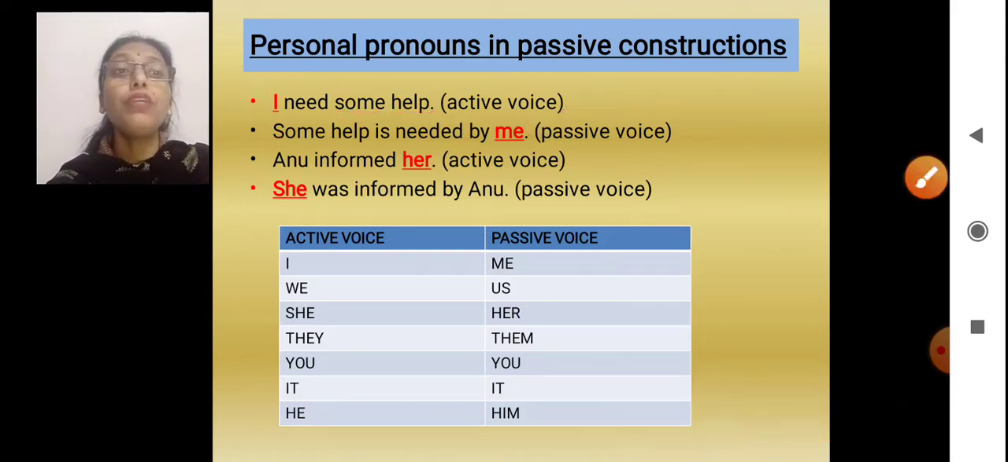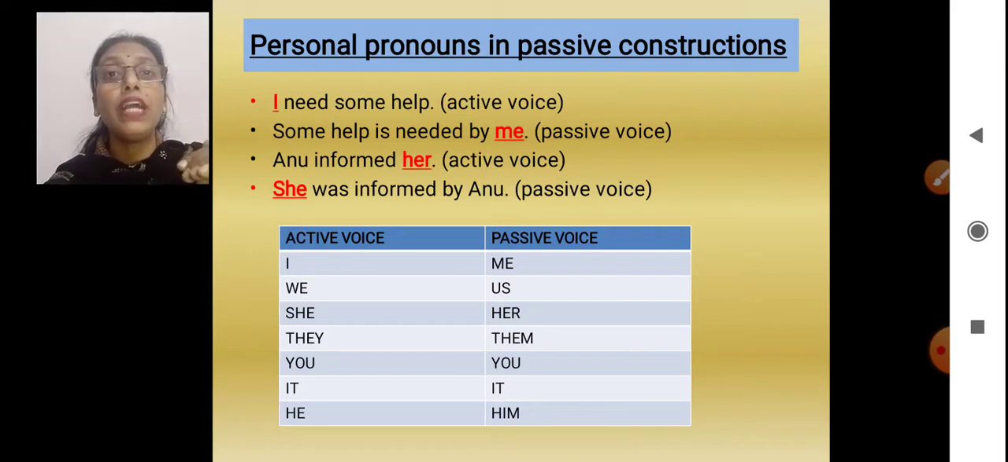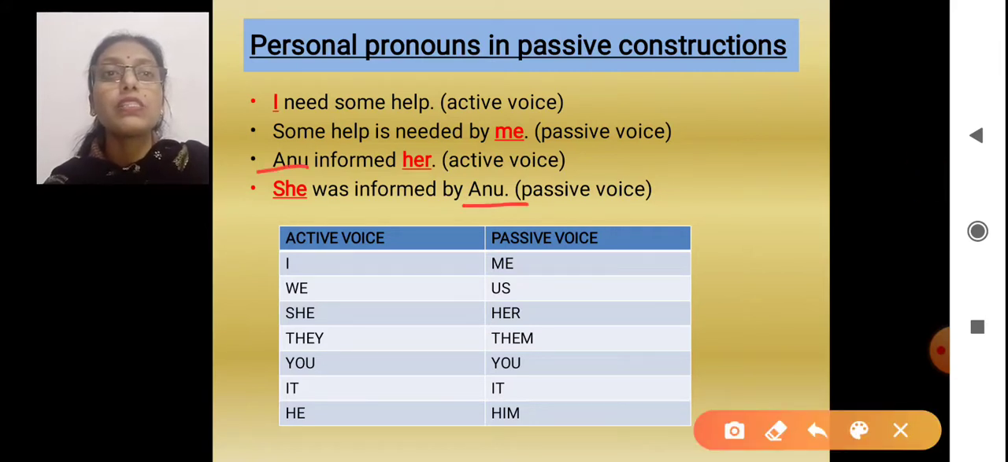Anu informed her. Now in this sentence, she was informed by Anu. Her will change to she. Anu will remain as it is. Okay? Here Anu will remain as it is, but her will be changed to she.